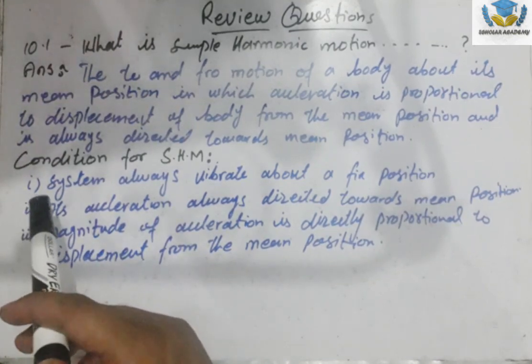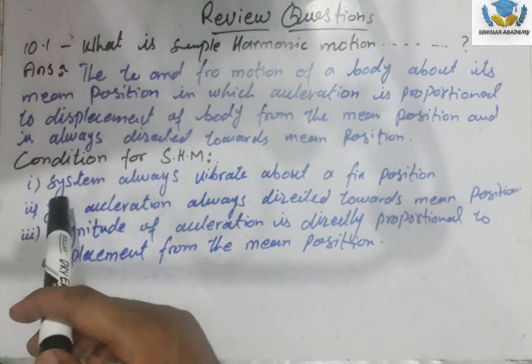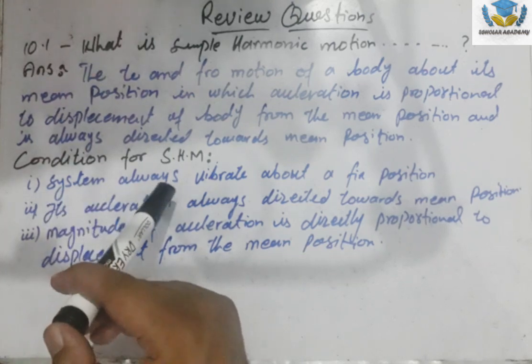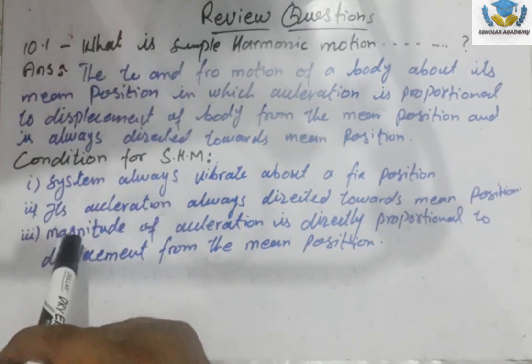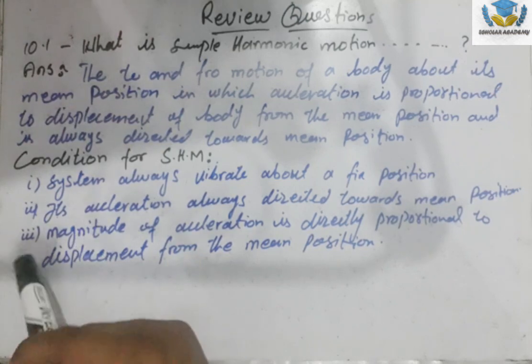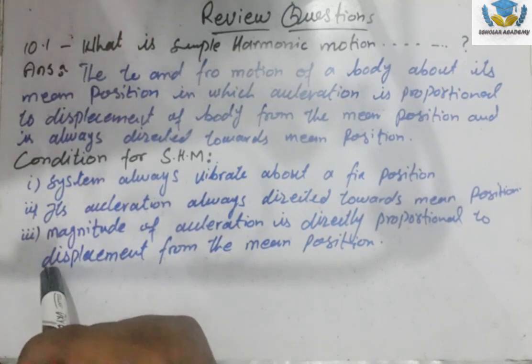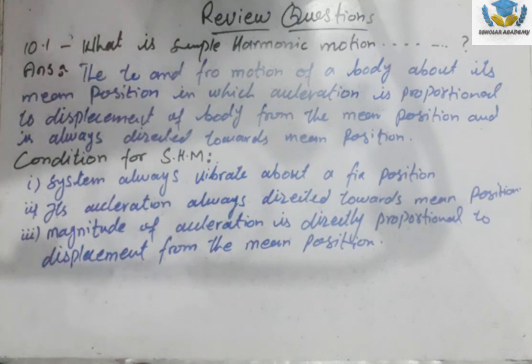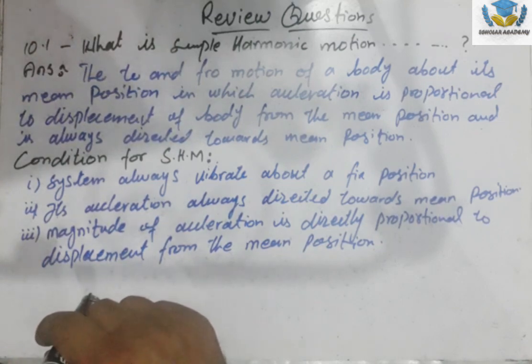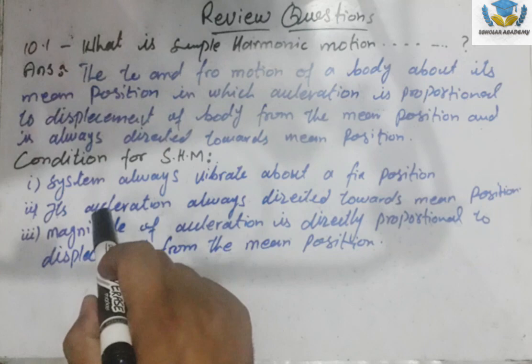And here are the conditions of simple harmonic motion. First of all, the system always vibrates about the mean position. Second, the acceleration is always directed towards the mean position. And the third one, the magnitude of acceleration is directly proportional to displacement from the mean position. These are the three necessary conditions for simple harmonic motion.